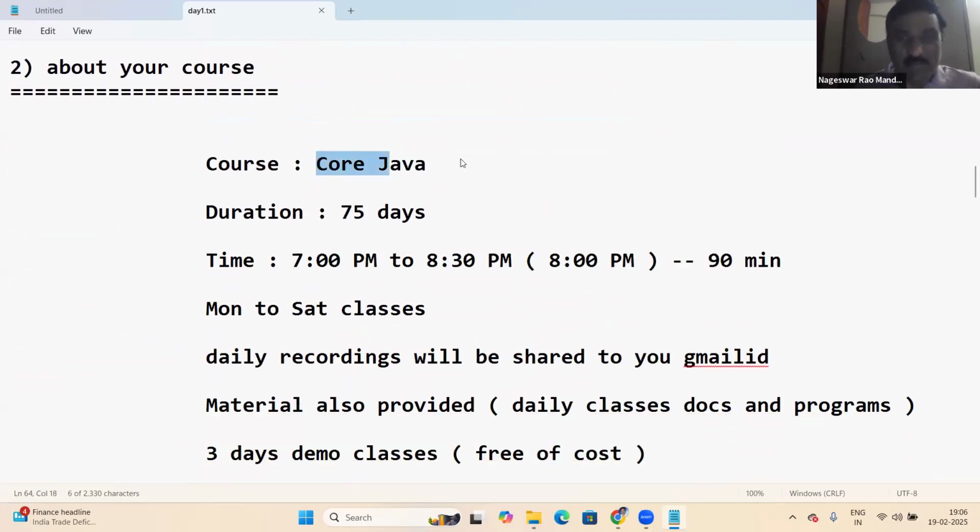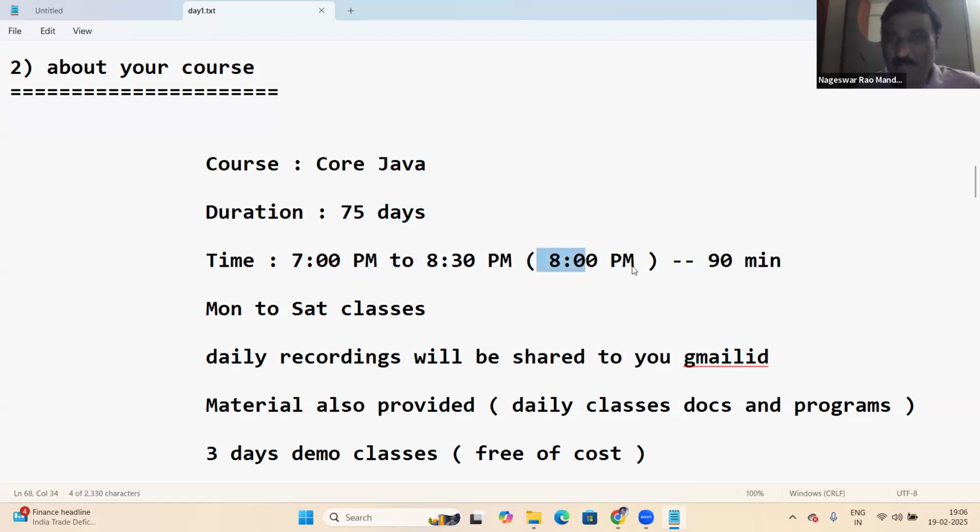About your course, it's core Java. After finishing core Java, you can start full stack, advanced Java, and frameworks. The duration is 75 days, 7 to 8:30 p.m.